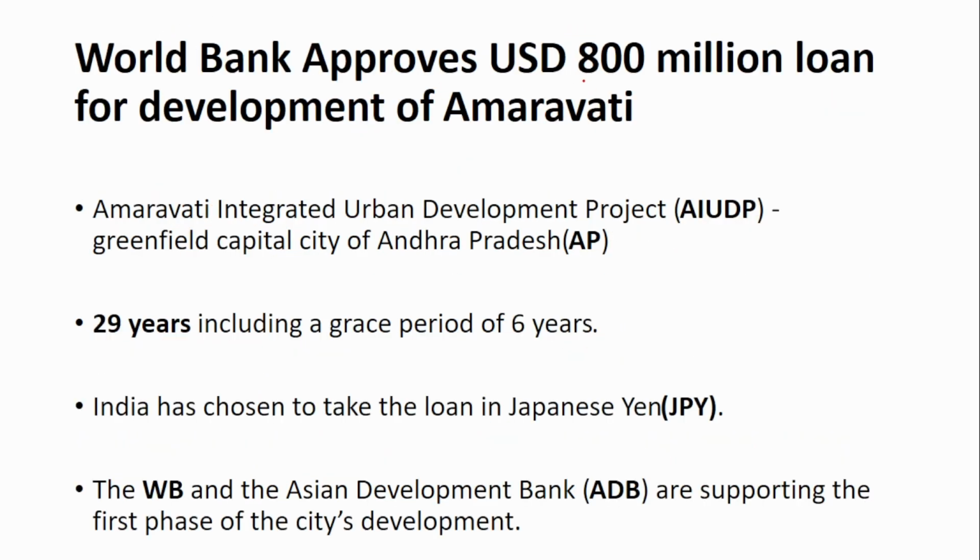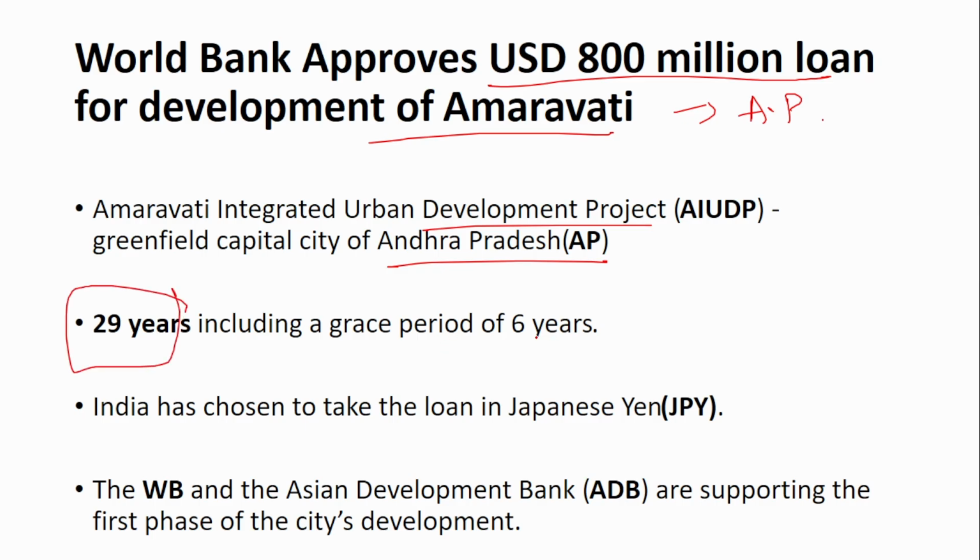Next is World Bank approves 800 million loan for the development of Amravati. We know that Amravati is the new capital of Andhra Pradesh. In order to develop it as a very strong capital, Andhra Pradesh has got a loan from the World Bank for the Amravati Integrated Urban Development Project, the greenfield capital city of Andhra Pradesh. The total loan tenure is 29 years, including a grace period of 6 years. India has chosen to take the loan in Japanese yen. The World Bank and the Asian Development Bank are supporting the first phase of the city's development.